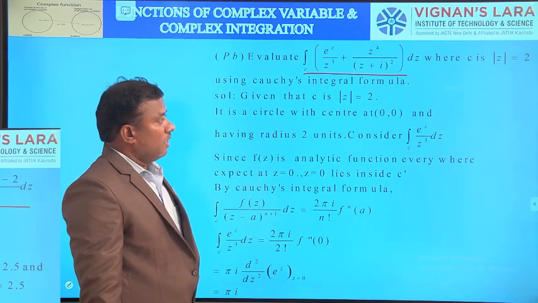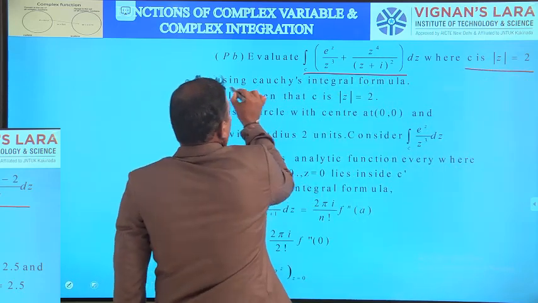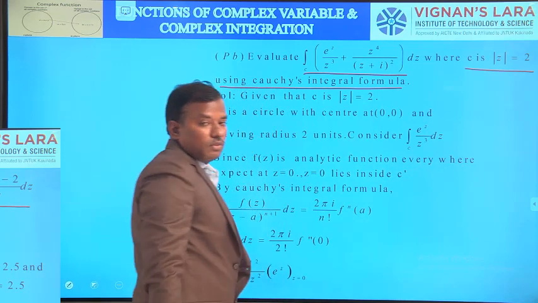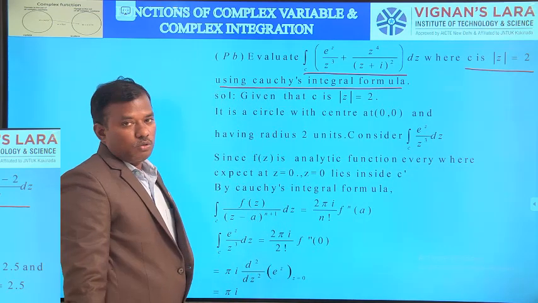Integral over C of e power z by z cube minus the integral of f of z by z minus 2 dz, using Cauchy's generalized integral formula. It's a very important problem. Here we have two types of integrations.